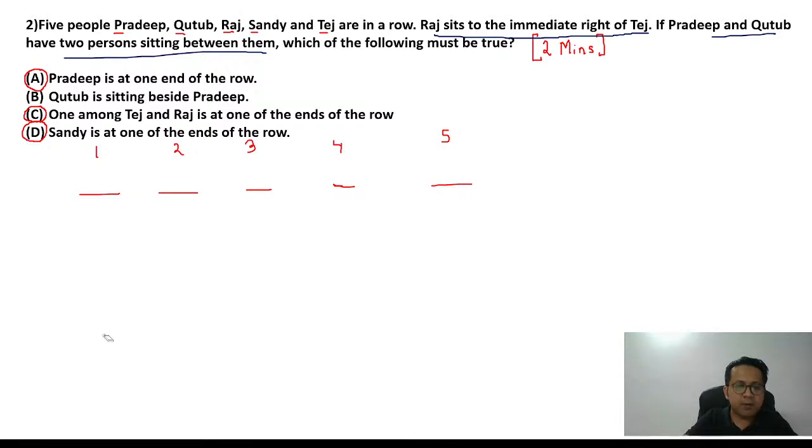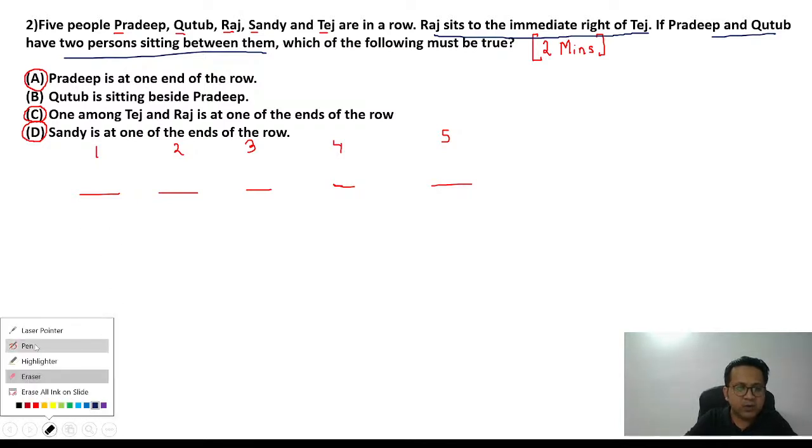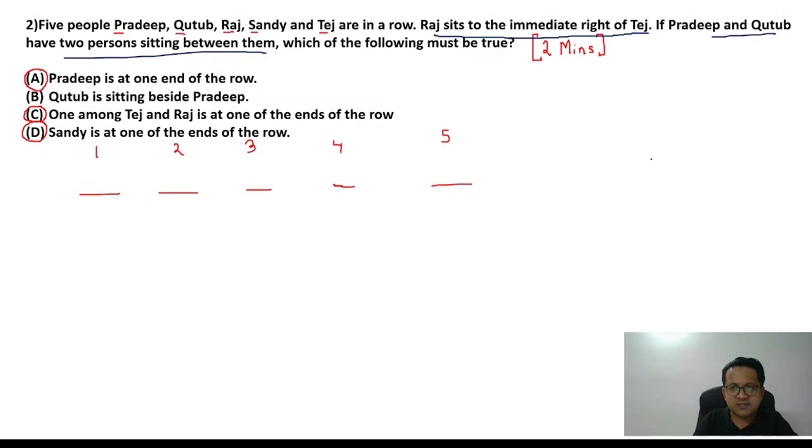So I'll just mark it probably on the right hand side so that we know. I'll write it here so that I have space. R is to the immediate right of T, so I'll keep this together. And next they are saying P and Q have 2 people between them. There isn't any other statement.